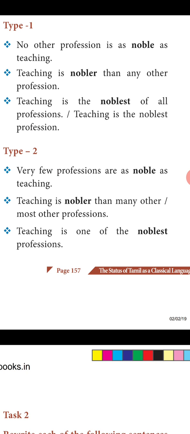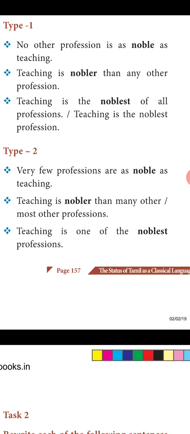Next, comparative. Teaching is nobler than any other profession. What are the changes made here? The last word in the positive degree is teaching. So after that adjective only teaching is used. But here the beginning itself teaching is used. So the last will become first, teaching. Then he is using the verb. Instead of as noble as, we use the word nobler than.